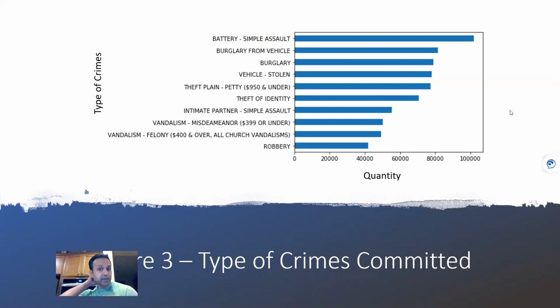That was basically the baseline I wanted to establish. Looking at the top 3, you'll see that there's simple assault, which is battery, as the top crime committed, about 1 million. And then you have burglary for vehicles, and then general burglary, vehicles stolen, and then some petty theft, which was under $950. Those are basically your top crimes committed in the locations that we discussed, which were South LA and North Hollywood.